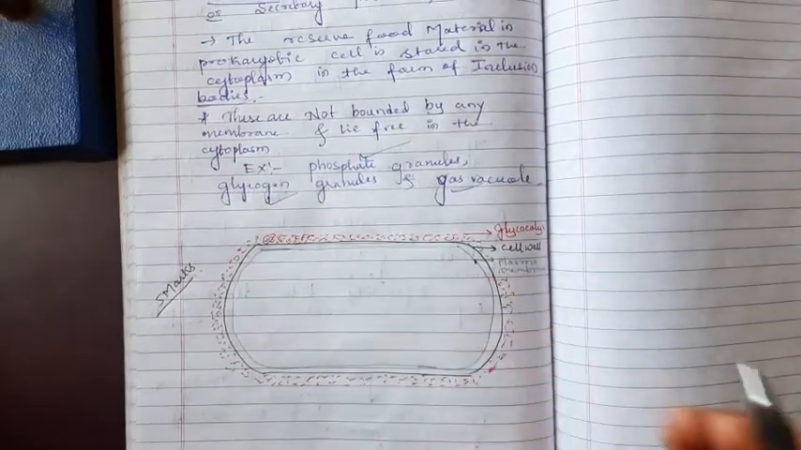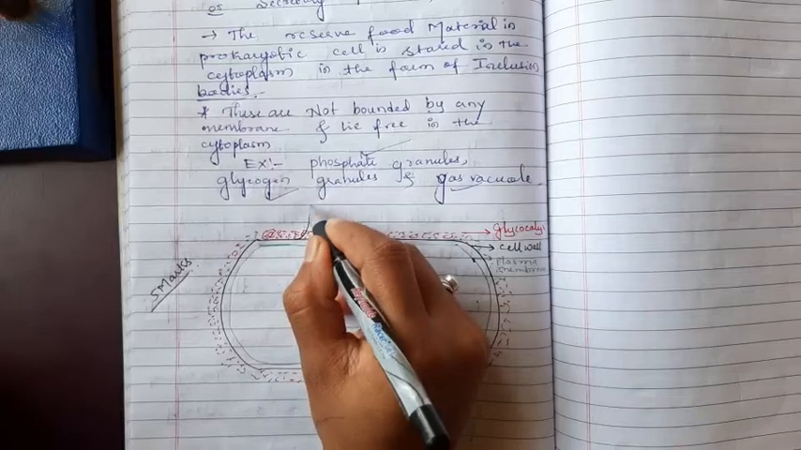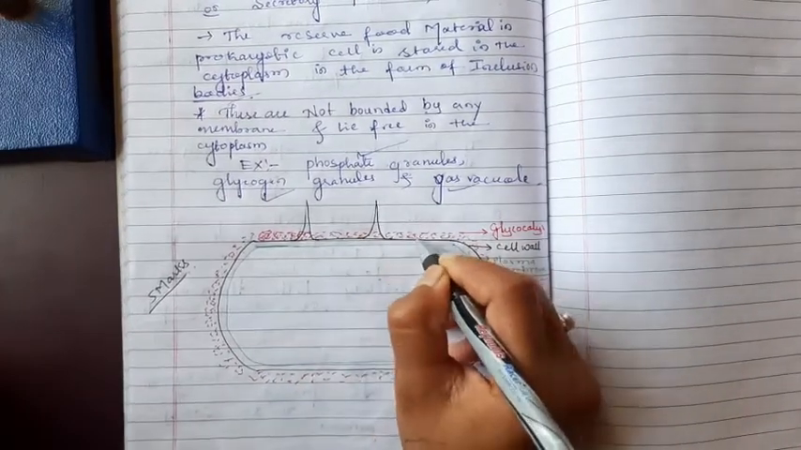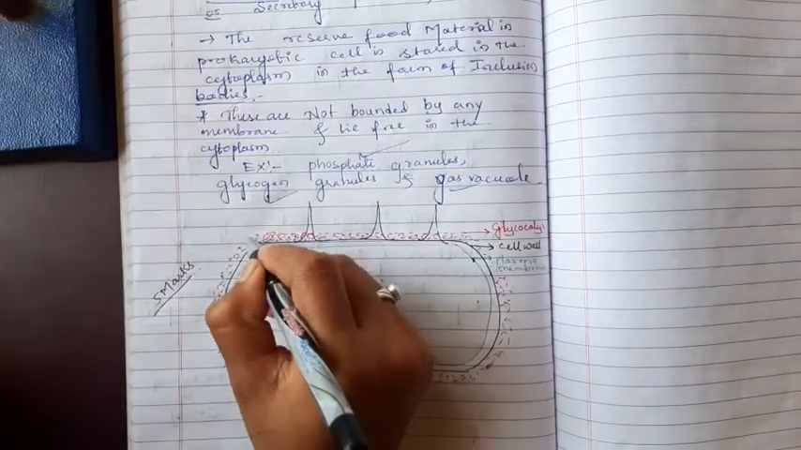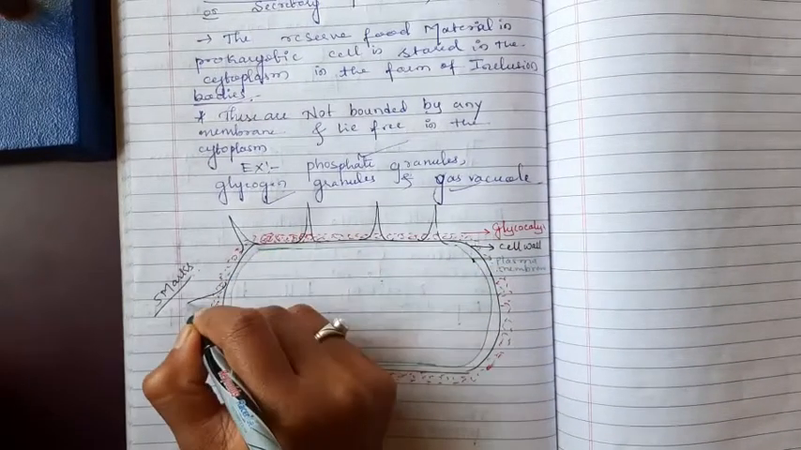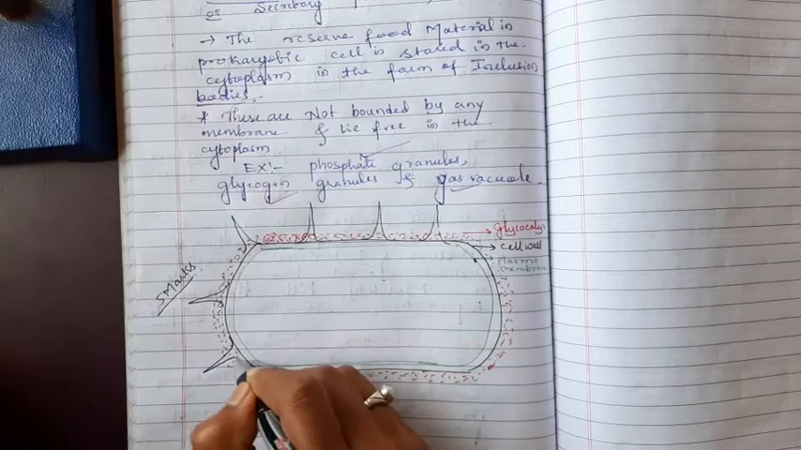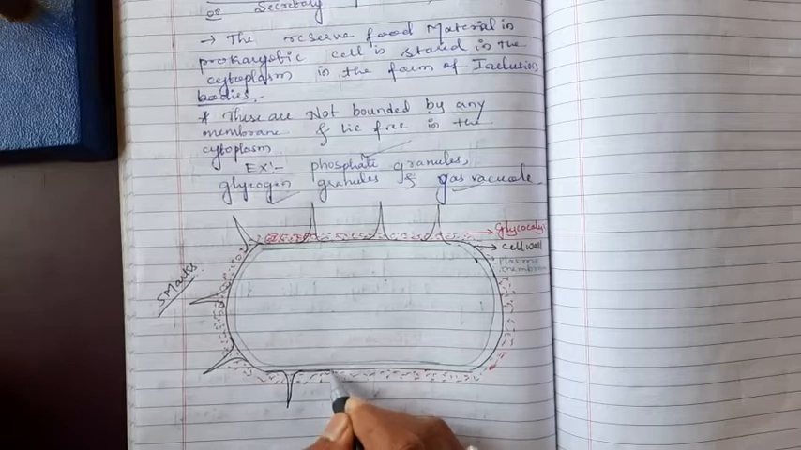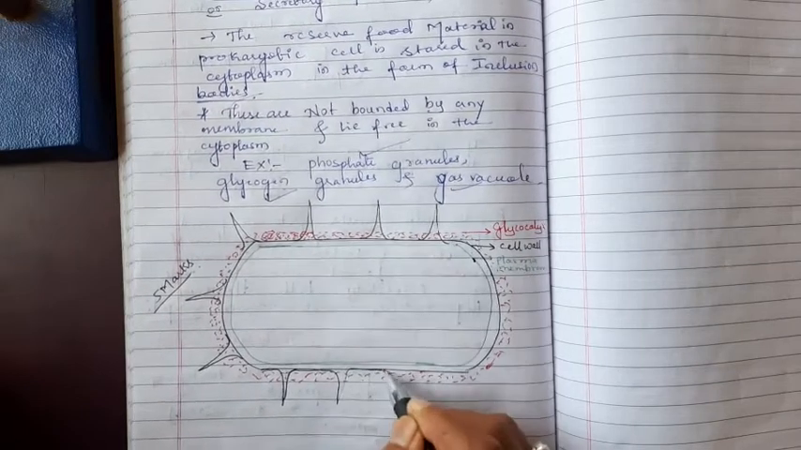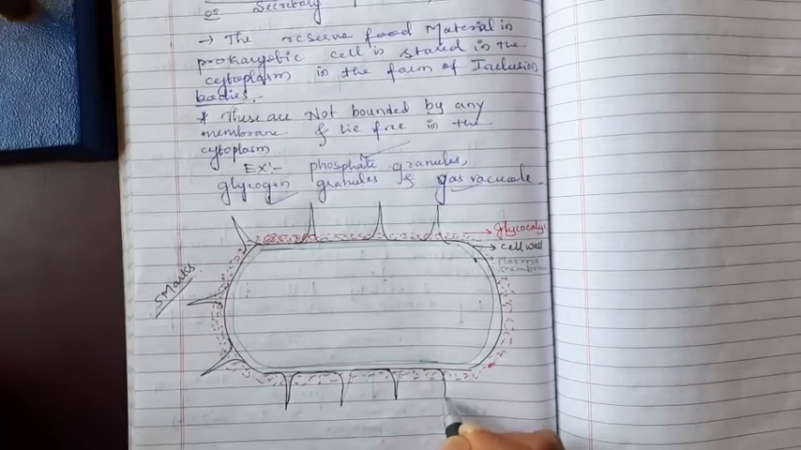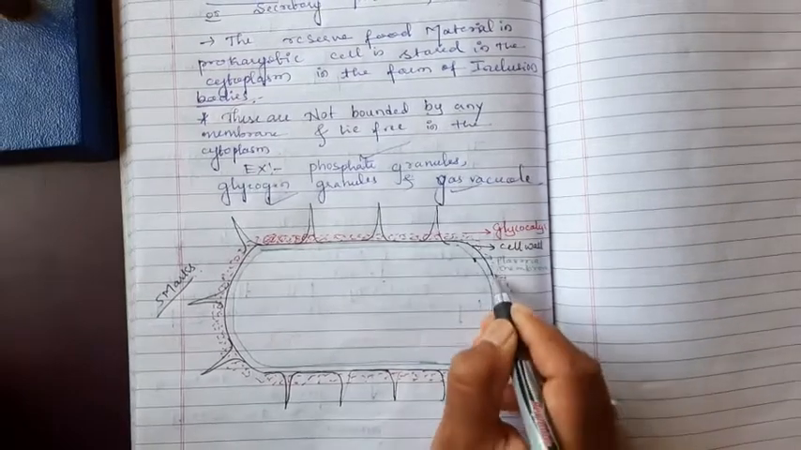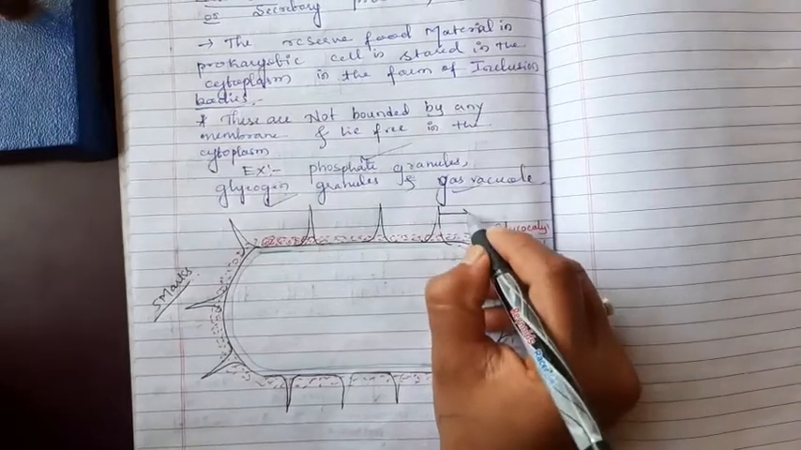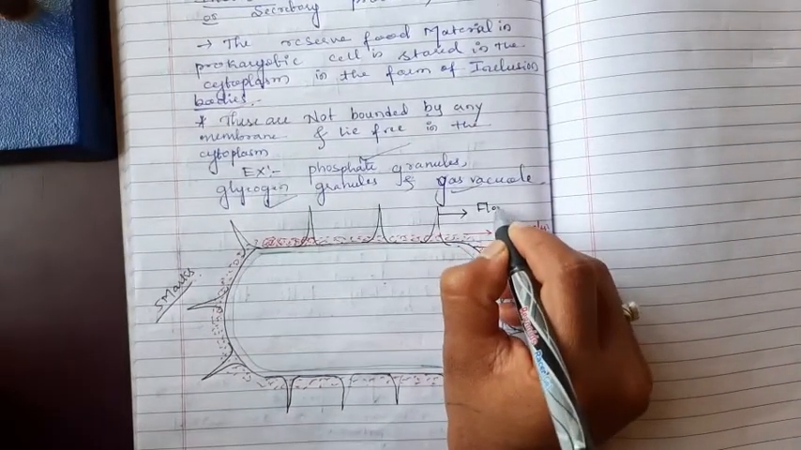Then on the cell wall there are specialized elongated extensions, which we already discussed, which help in locomotion. Which I am going to draw now. These are the extensions of the cell wall. These are the locomotory structures known as flagella.